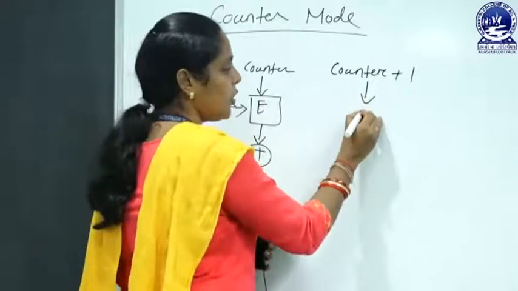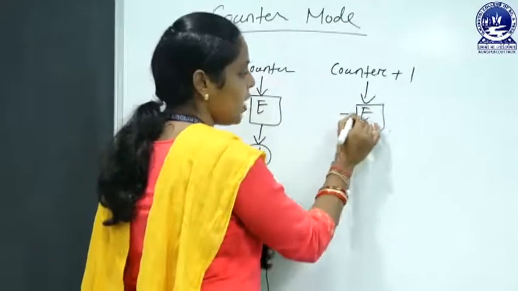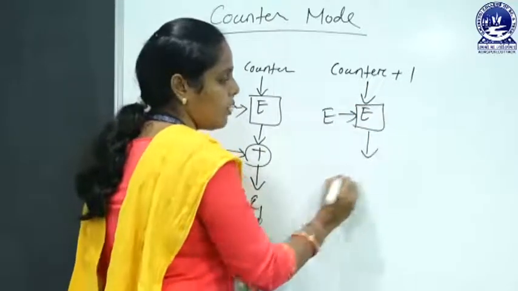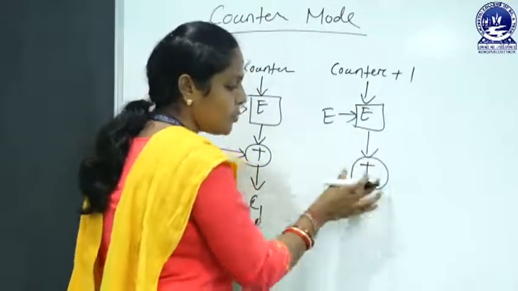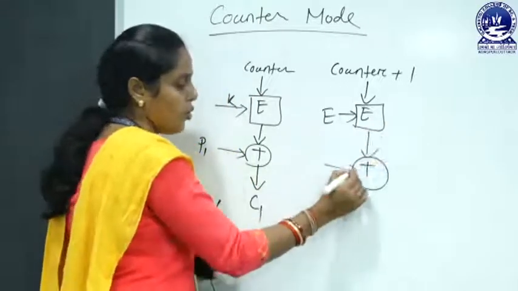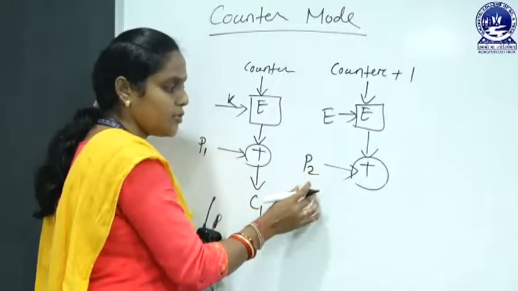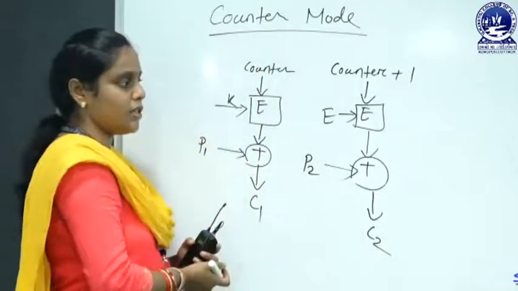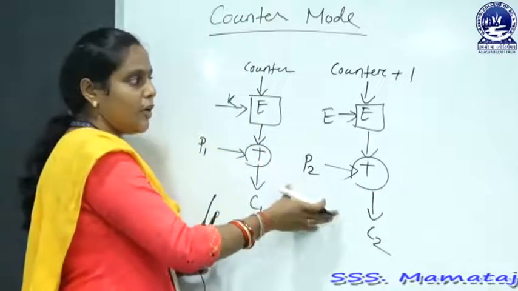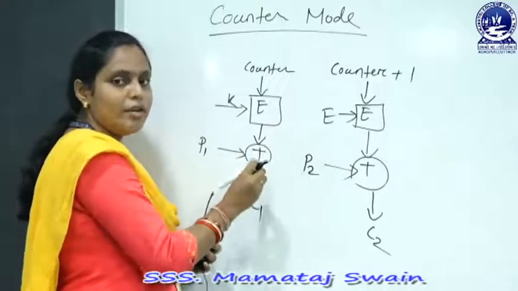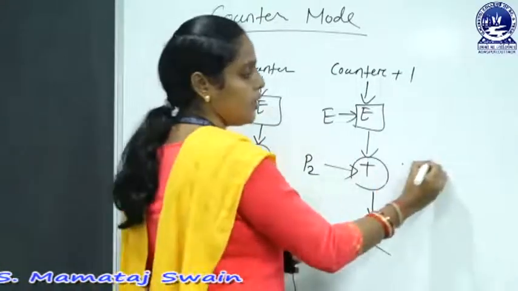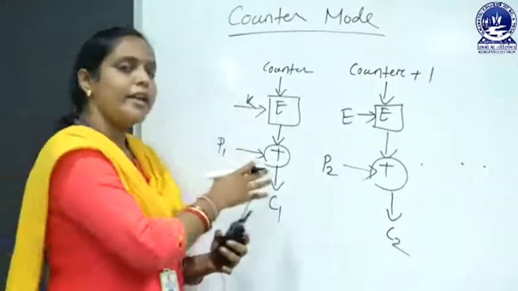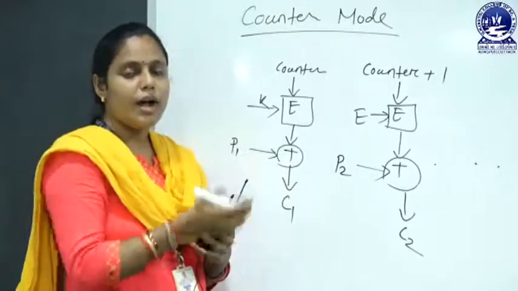That means for encrypting the next block of our plain text, the counter value is incremented by 1. After that we use the encryption algorithm and the key to encrypt this value. After encryption we exclusive OR this encryption value with our plain text block, that is P2, which gives us a ciphertext block, that is C2. In a similar way you follow this encryption process to encrypt the nth block of our plain text. This is the encryption process of our counter mode.